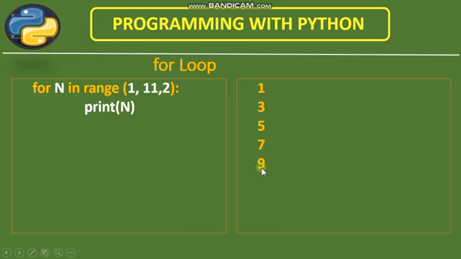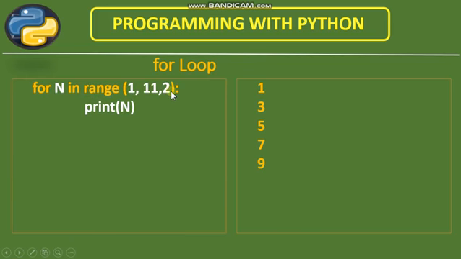And so the last value that will be printed is 9, because if you add 2 to 9, it will become 11. So that will be out of range. So this is the way you have to include this third step to increase the value. You can put here 3, 4, and the counter will be increased accordingly.